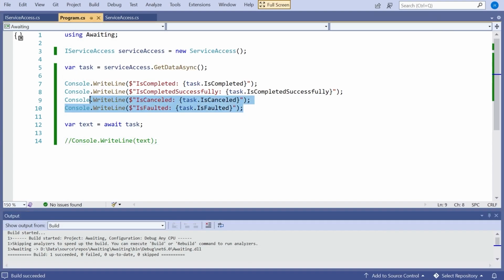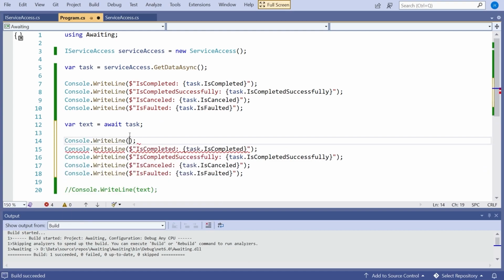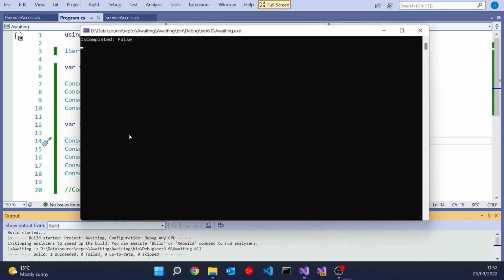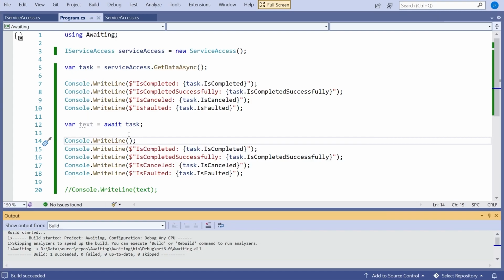If we take the same code and put it after we've done the await, and let's put in a blank line so we can see them apart, then we'll see that IsCompleted and IsCompletedSuccessfully have both gone to true. So the task is now saying that it has completed. And that's essentially what the task await does. The code that's generated from that await will start looking at the task to see whether it's completed, and will only pick up execution when it is completed.